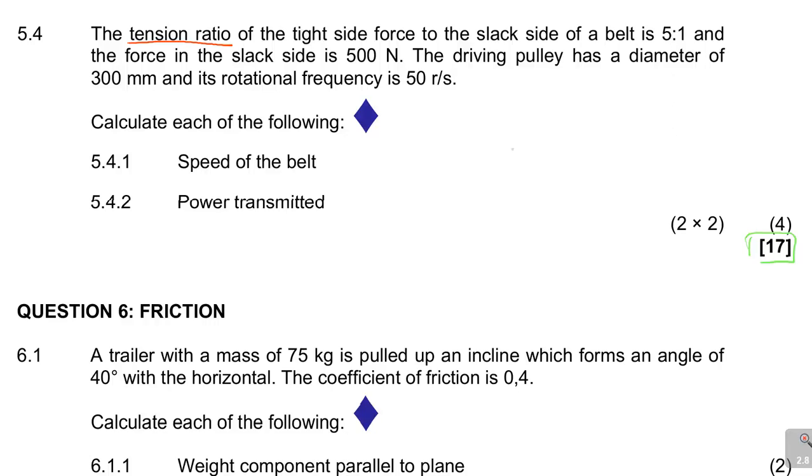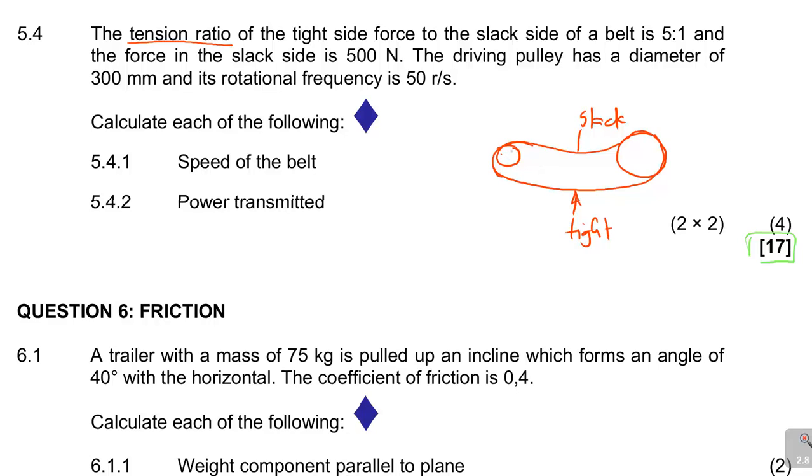So you've got a belt here. This belt, you have a slack side and you have a tight side. So this is the tight and this is the slack. So something like that.